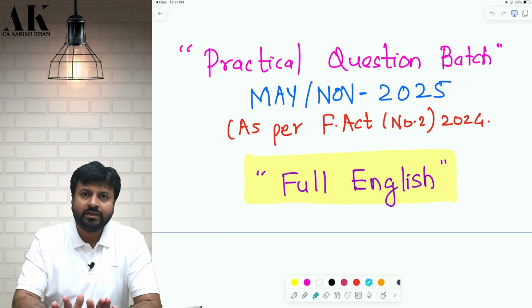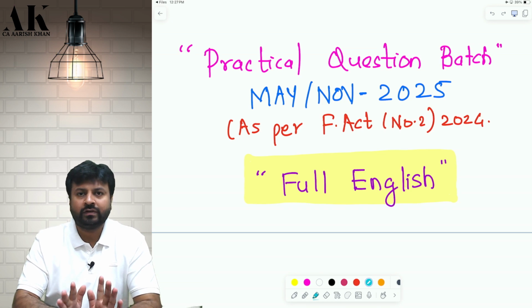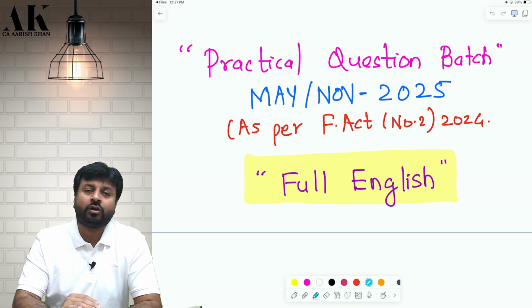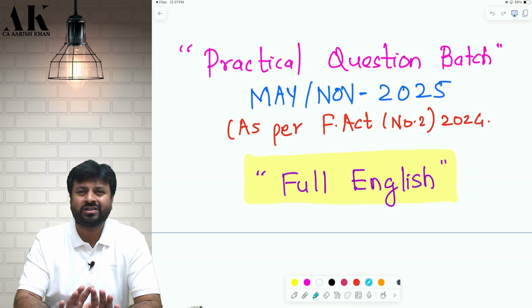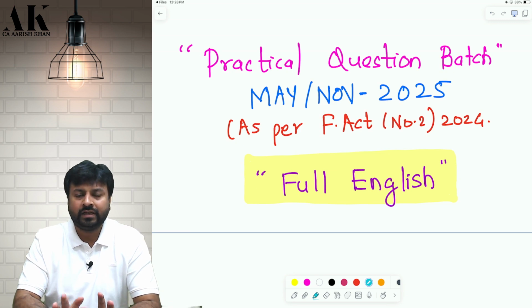In case you have still taken it, then I would recommend you go and take our exam oriented batch or regular batch, depending upon the time available with you, and we will adjust this price against that. Don't worry. Okay. But I don't want anybody to struggle in this batch just because you have not learned direct tax ever and you're directly coming to solve the questions. That is not possible. To solve questions, you need to develop concepts first, and concepts are bigger than questions, obviously. This batch will go for around 35 hours, but the concepts go for more than 100 hours. So in the exam oriented batch and in the regular batch, it goes for more than 200 hours. Therefore, you need to be very clear with this particular aspect.